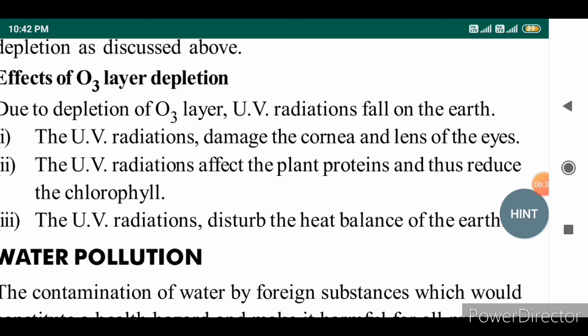Due to the formation of the ozone hole and ozone layer depletion, UV rays directly fall on the surface of the earth. UV rays affect the plant proteins, thereby destroying the chlorophylls. And finally, UV radiations disturb the heat balance of the earth. This topic is stratospheric pollution.